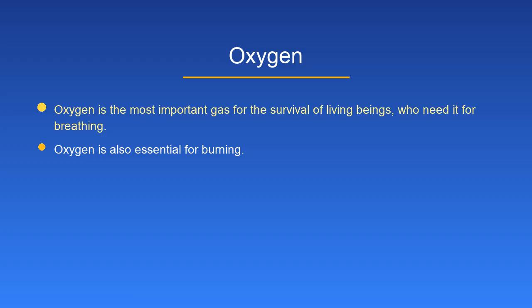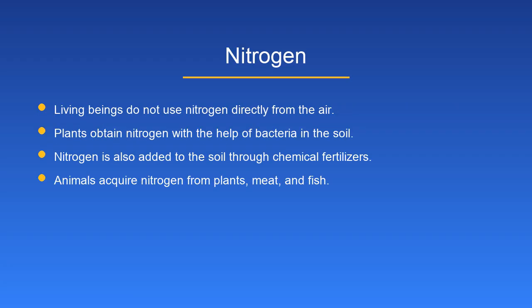Oxygen. Oxygen is the most important gas for the survival of living beings, who need it for breathing. Oxygen is also essential for burning. Nitrogen. Living beings do not use nitrogen directly from the air. Plants obtain nitrogen with the help of bacteria in the soil. Nitrogen is also added to the soil through chemical fertilizer. Animals acquire nitrogen from plants, meat, and fish.